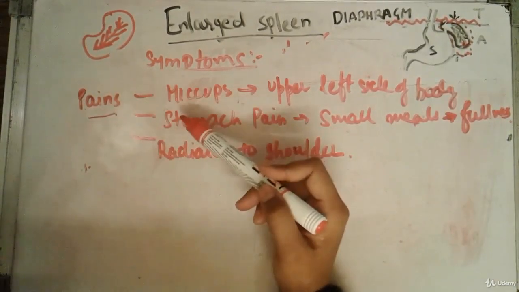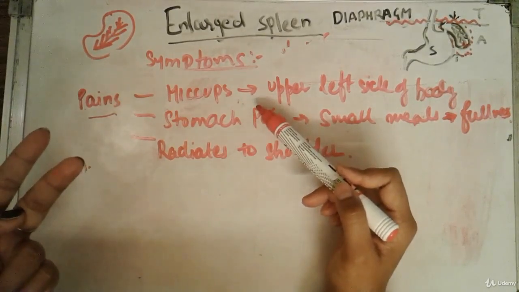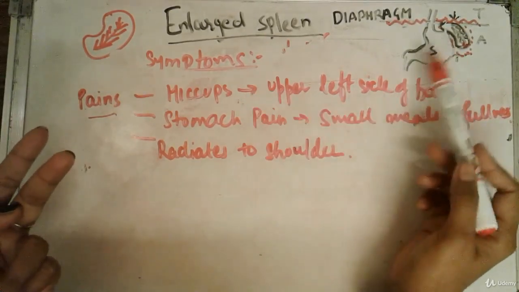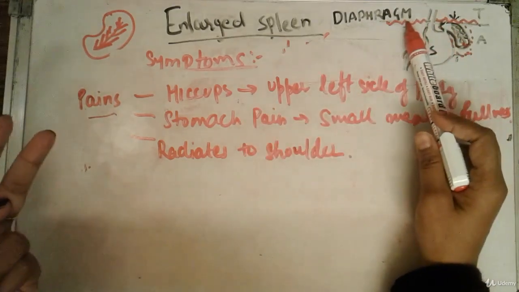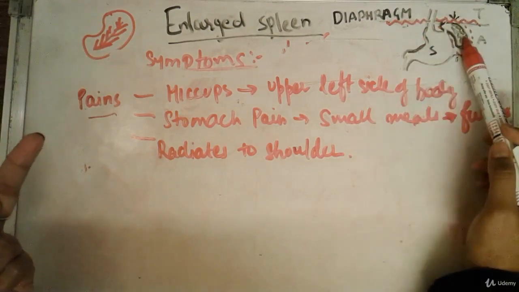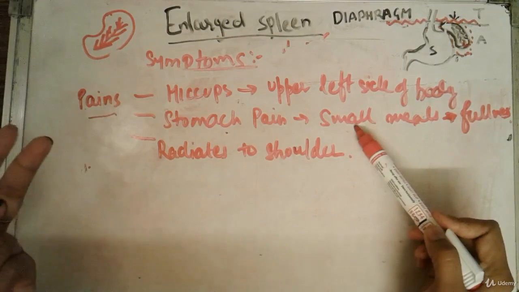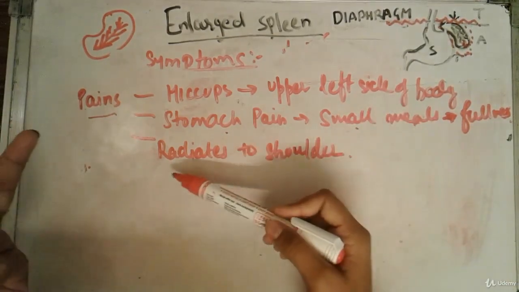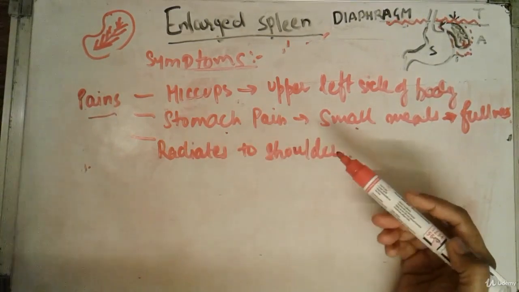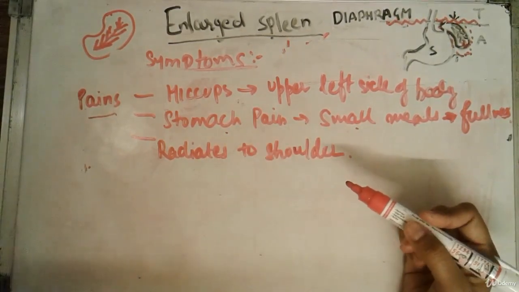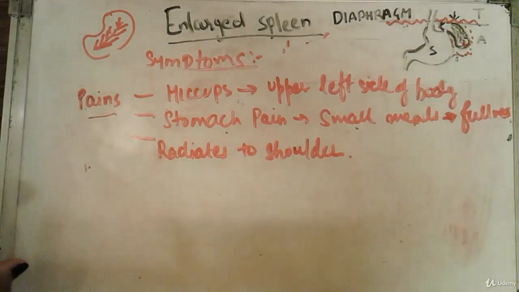These are the three pains that are usually associated. The first is irritation of the diaphragm, which causes hiccups and which causes the spleen pain. Another pain you can identify is stomach pain, caused by stomach fullness upon eating small meals. The third kind of pain is the pain that is radiating to the shoulder, which is caused by irritation of the diaphragm, and it causes the pain inside the spleen.